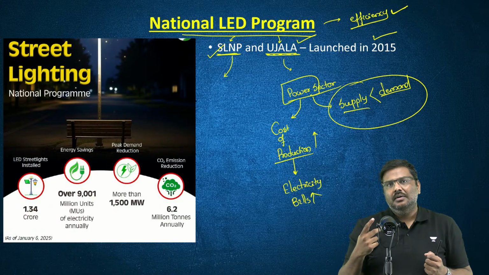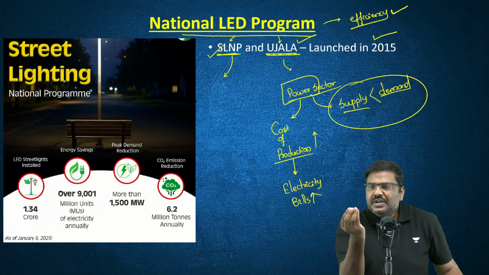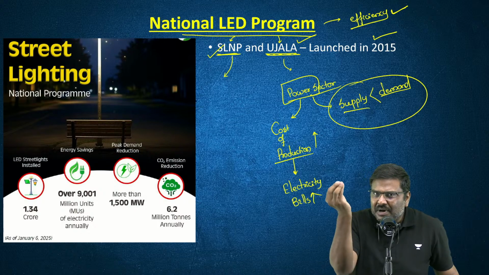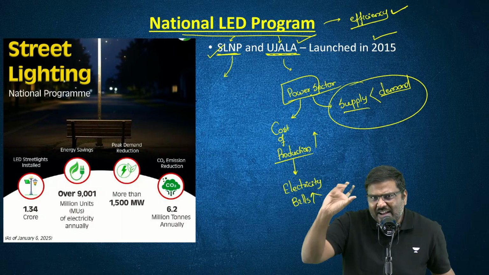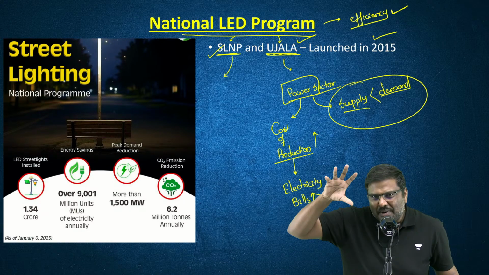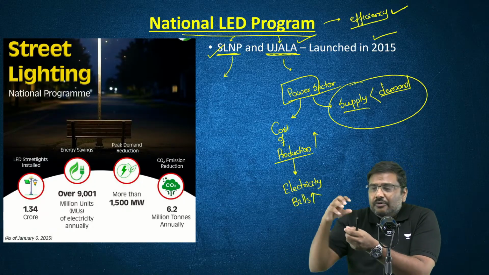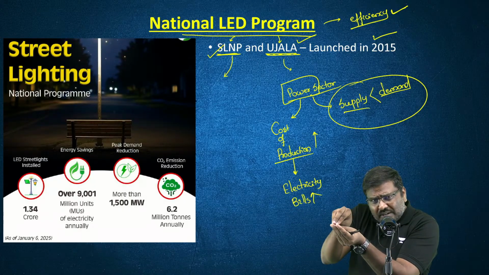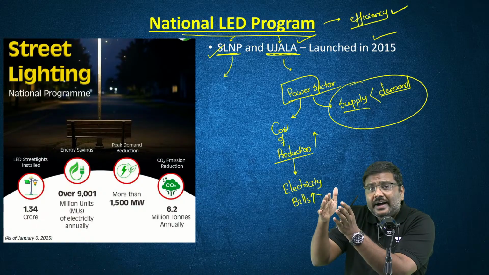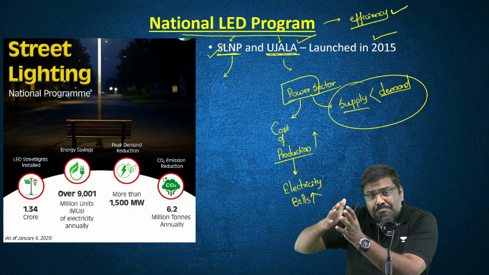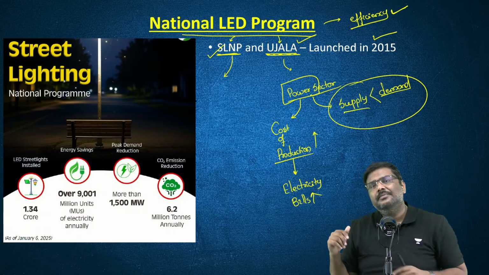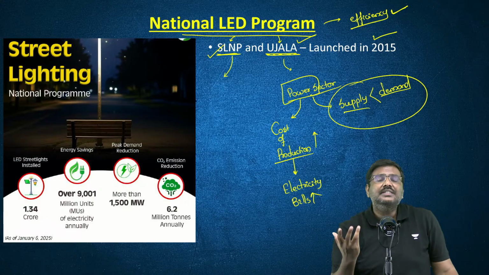So the argument of the government of India was, can we reduce the demand for electricity through increasing efficiency? Meaning, instead of using one unit and burning a bulb, hypothetically, for 5 minutes, can we replace these bulbs with LED bulbs, which will use the same amount of electricity but provide more lighting to us? That is the efficiency point.